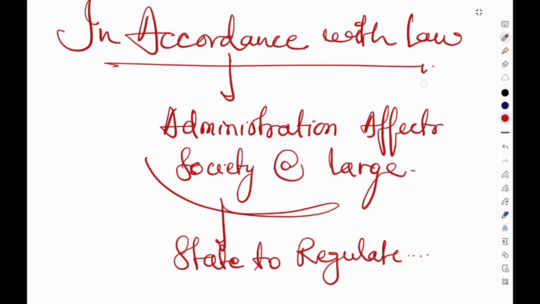The state cannot destroy the right itself. The government cannot abolish the denominational control. The denomination must remain a meaningful authority, and the state cannot permanently take over the institutions. The state cannot destroy the religious autonomy, and cannot interfere in essential religious matters.